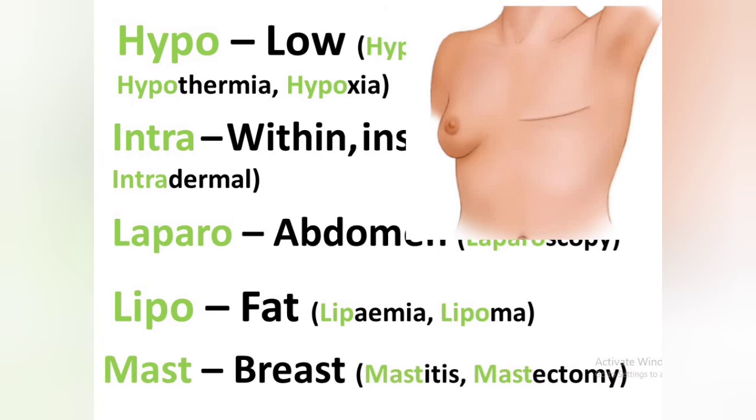Another prefix is mast, which represents breast. For example, mastitis. The inflammation of the mammary gland or breast is known as mastitis. And another term is mastectomy. The surgical removal of the mammary gland or breast is known as mastectomy. It is usually done if a patient is found to have breast cancer.